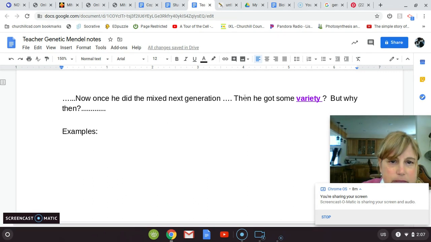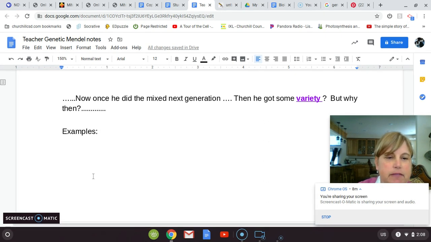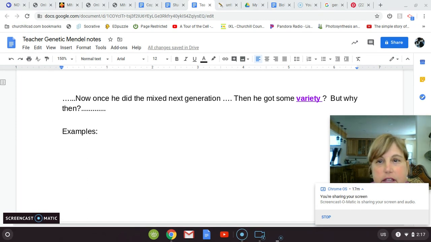Now he did mix those babies. So he took those little baby plants and he did another crossbreeding. He dabbed some of their pollen onto some of their eggs. And so now we have a new generation, another generation. Now then he actually did get some variety. So why did it take the next generation to get the variety? So we're going to look at some examples. I'm going to pause for a second and then we'll take a look at some examples.